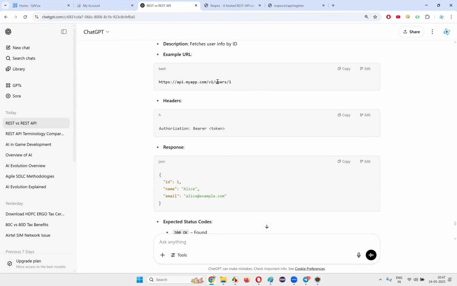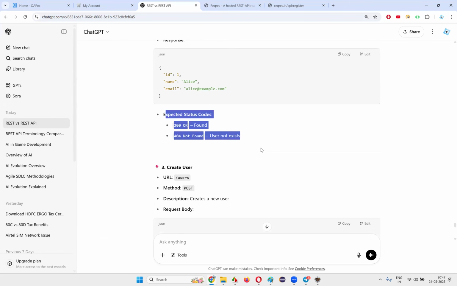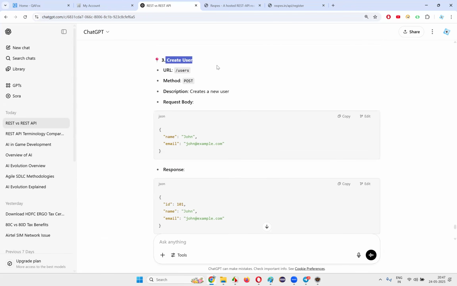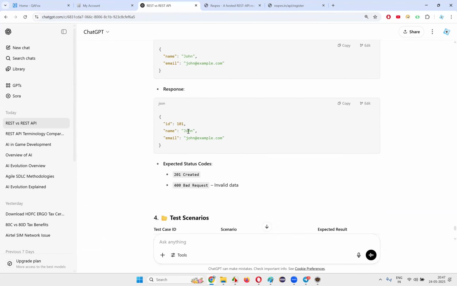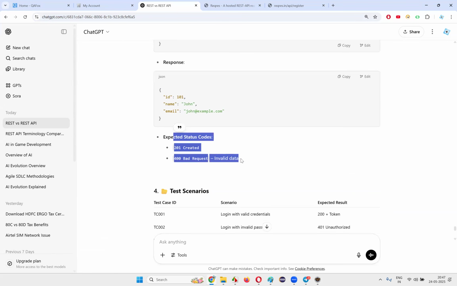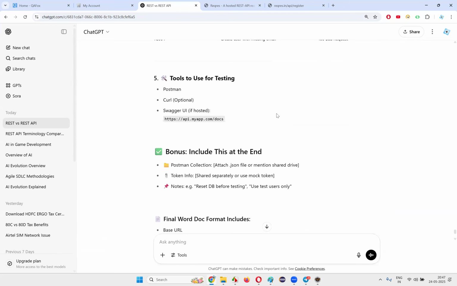Sometimes they may not give the base URL and other things separately. They may give the entire thing here for you in some cases. It all depends on how the developer wants to document. But these are the major details that the developer will put into the API documentation. Whatever API documentation comes to the testing team, the developer will provide all these kinds of details for you. Input, output, URL, API request URL, API request method, then expected status, response. All this stuff the developer will give you.